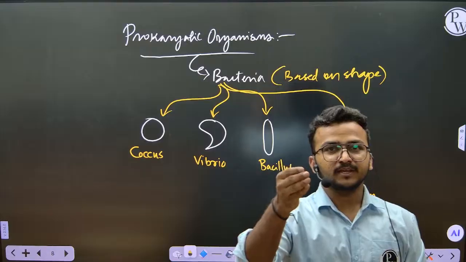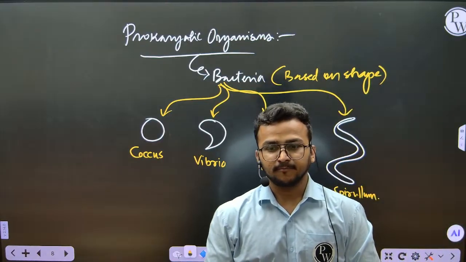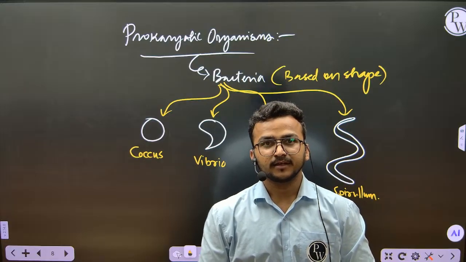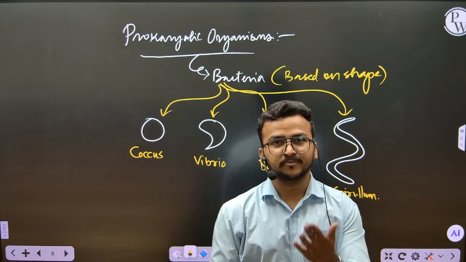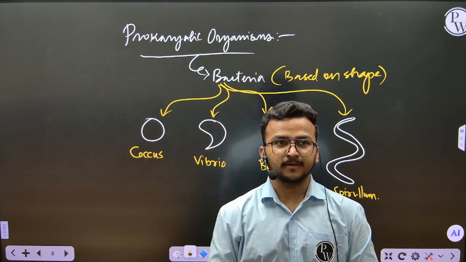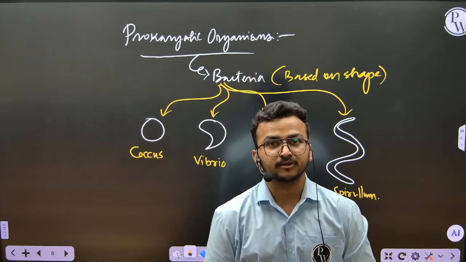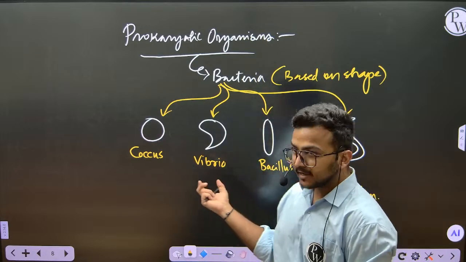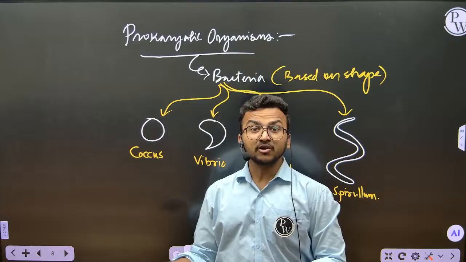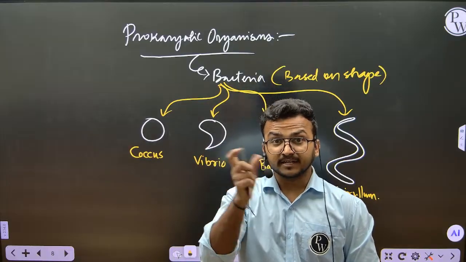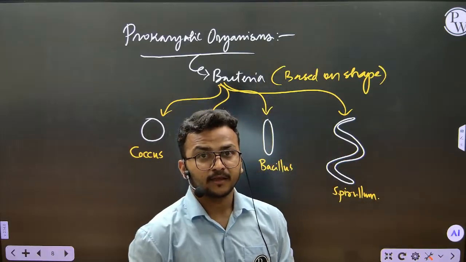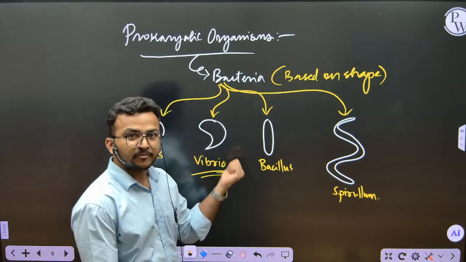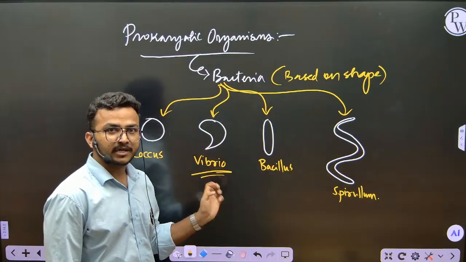You might have heard about this. What is the causative organism, the pathogen, of cholera? Cholera is caused by Vibrio cholerae. The name Vibrio is taken from the shape here. That bacterium is Vibrio, comma shaped.